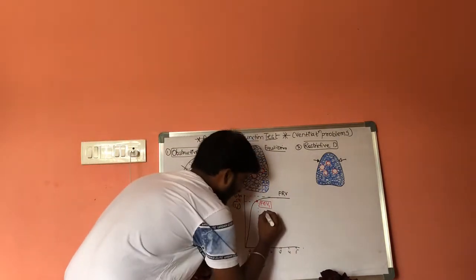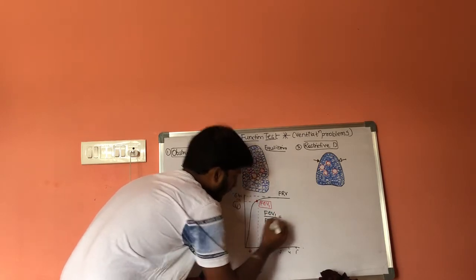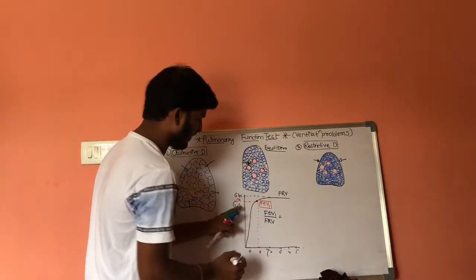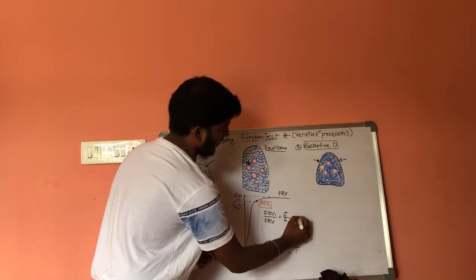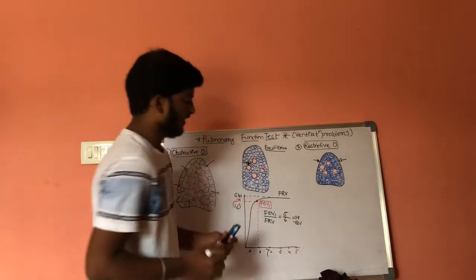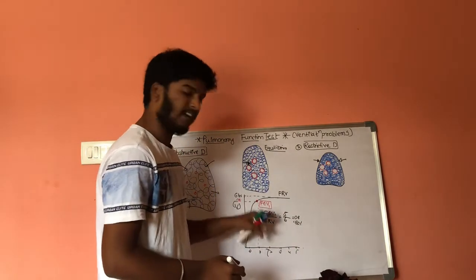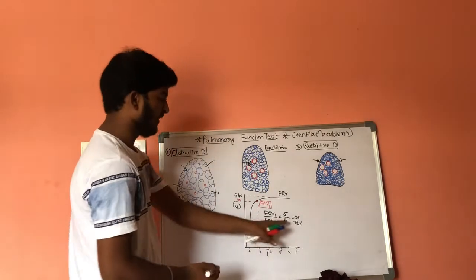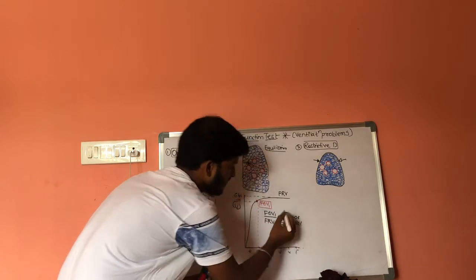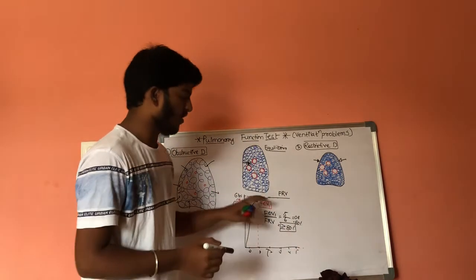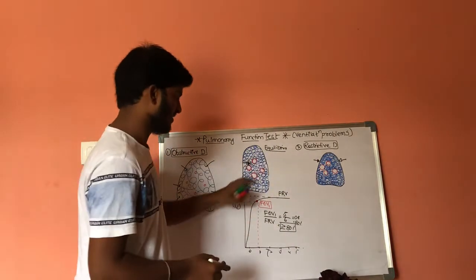Now we have to take the ratio between FEV1 and FRV. FEV1 is equal to 5 and FRV is 6, ultimately 0.8 or 80%. The ratio between forced expiratory volume at 1 second and forced residual volume should be greater than 80%. Then it is a normal condition. This is under normal condition.